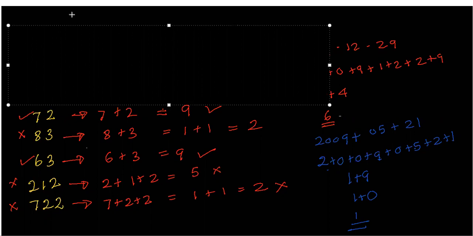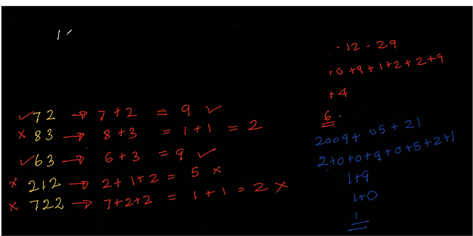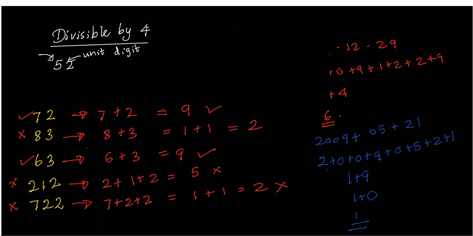Then we have to check about the divisibility by 4. If you take a 2-digit number whose tens digit is odd, as an example, 52. This is the unit digit. What is this digit? Tens place, tens digit.